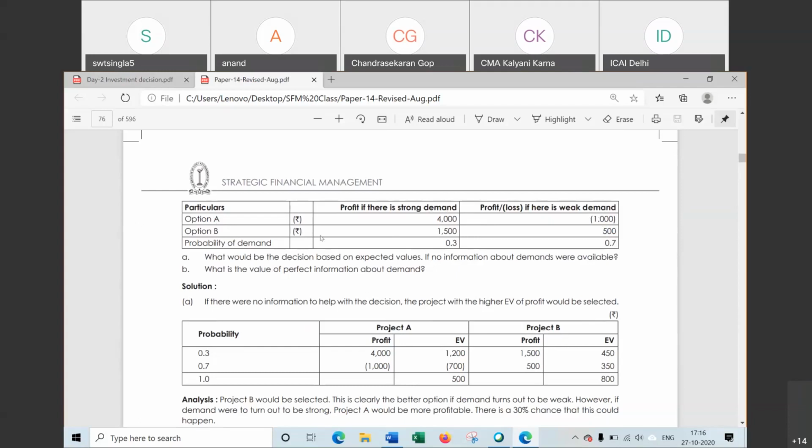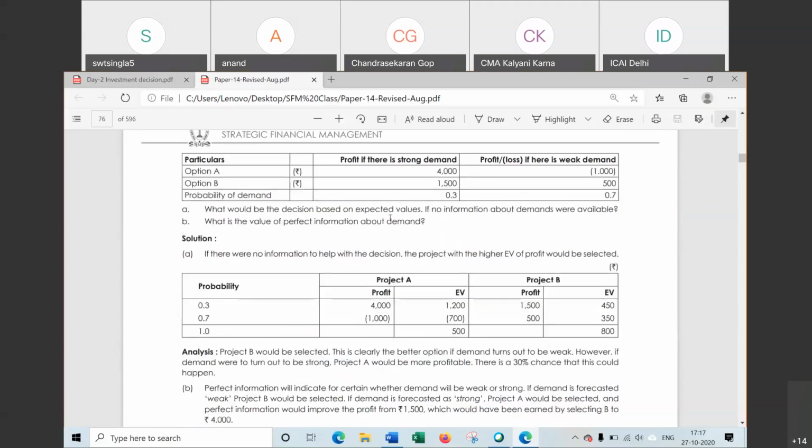Now point A says, what would be the decision based on expected value if no information about demand were available? First is when there is no information about demand. Whether demand will be strong or weak is not known to the management. Then how to find the expected value? That is a simple calculation.